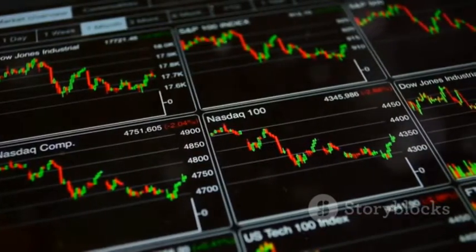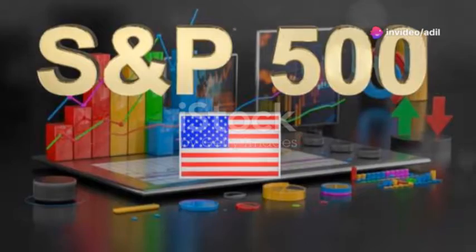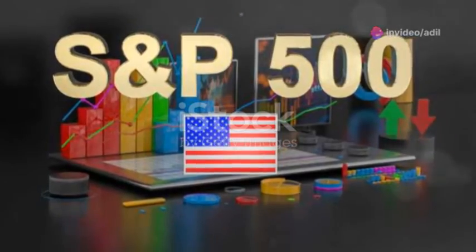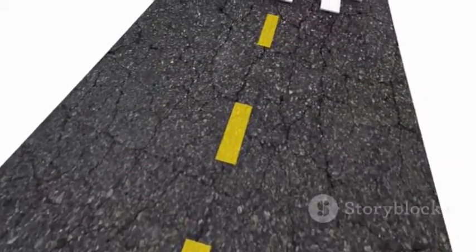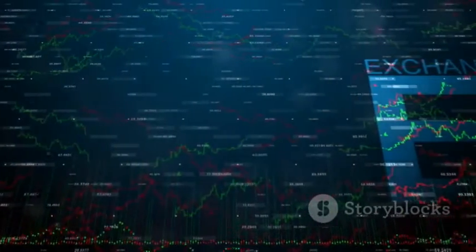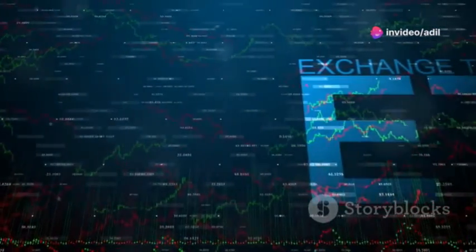ETFs often track a specific market index. An index is a group of similar stocks. For example, the S&P 500 is an index of 500 large US companies. An ETF that tracks the S&P 500 will hold all the stocks in that index. ETFs are known for their low costs. They are also very flexible, allowing you to buy and sell them throughout the trading day.